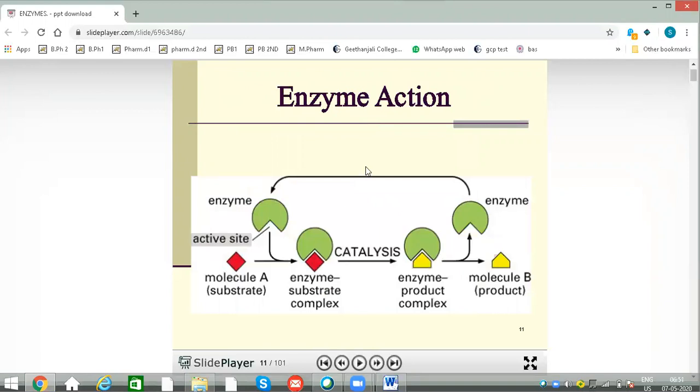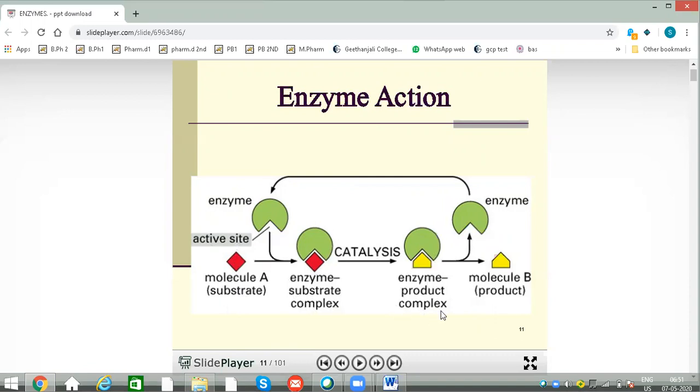Here the main enzyme action is catalysis. Enzyme is used as a catalyst. As we said already, the substrate molecules will be attaching at the active site of the enzyme and forming an enzyme-substrate complex, which will be catalyzed and converted into an enzyme-product complex.